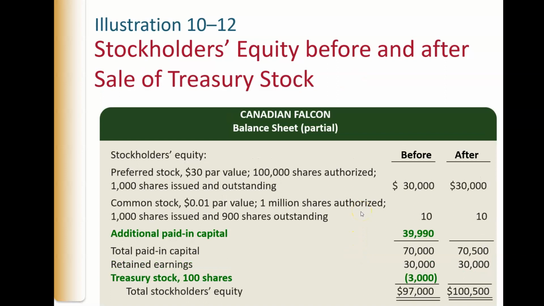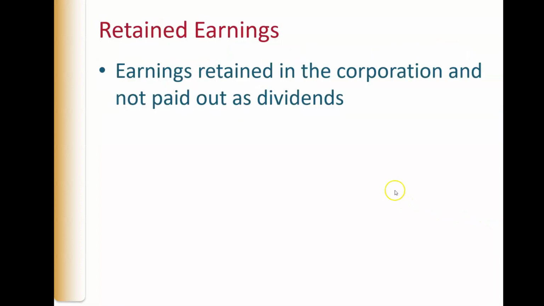Then they can resell the treasury stock. So here's before the resale. And so they resold some of this stock, but they sold it for more than they bought it for. The treasury stock account, they sold it all. Excuse me, so the treasury stock account went down to zero. Whatever they sold it for over and above what they put it in the treasury for gets posted to additional paid-in capital. It still does not change preferred and common. We'll do some examples of that.